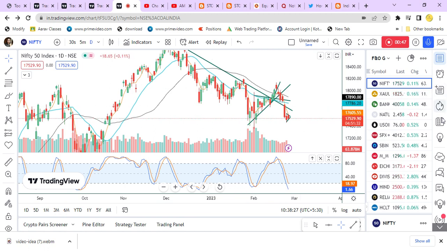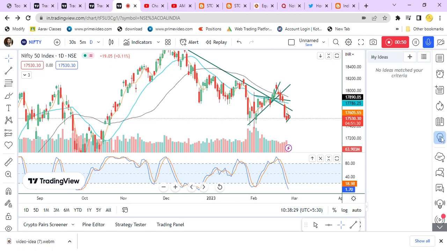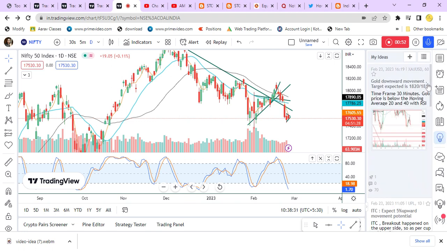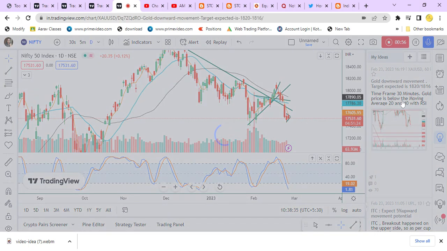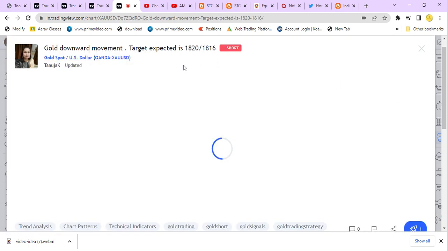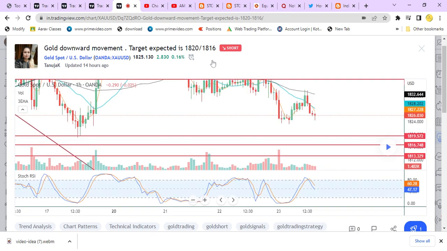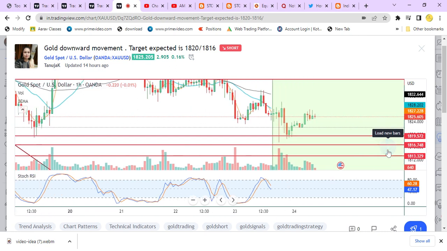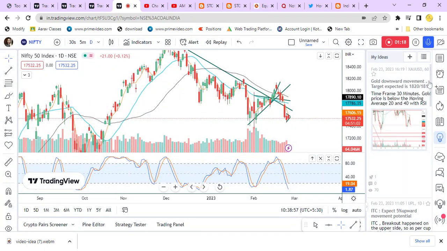So if I go to my ideas, I'll get all the ideas published. Yesterday I gave this gold downtrend movement. Target expected is 1820 and 1816. The call was given when the value was 1826, and the target is achieved at 1817.6. And next was ITC.